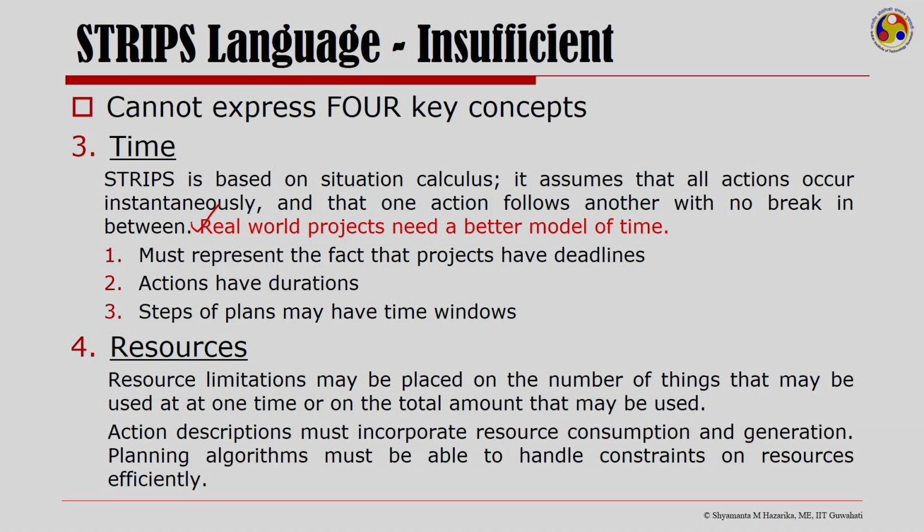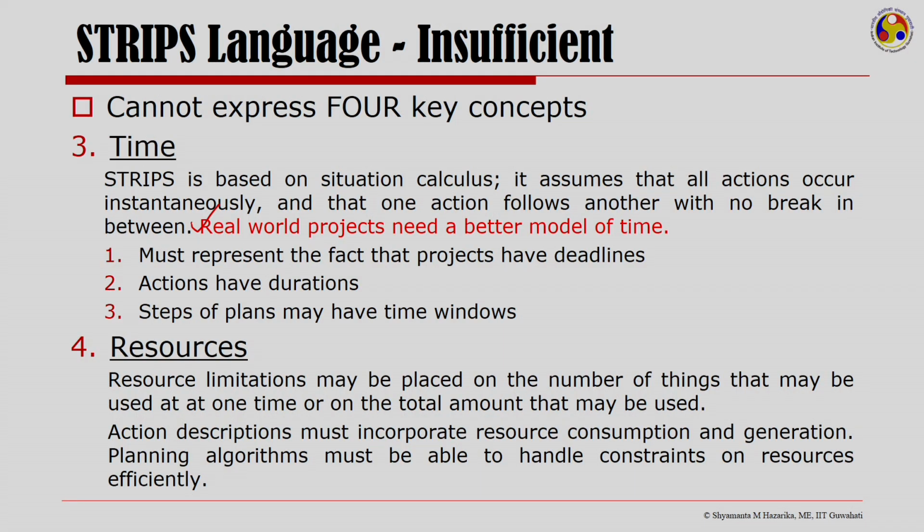Now, whenever I am talking of action descriptions, in a real life scenario, action descriptions must incorporate resource consumption and resource generation, and planning algorithms must be able to handle constraints on resources efficiently. This could be resources as mundane as money for the grocery planner, or it could be the very important resource of time itself.